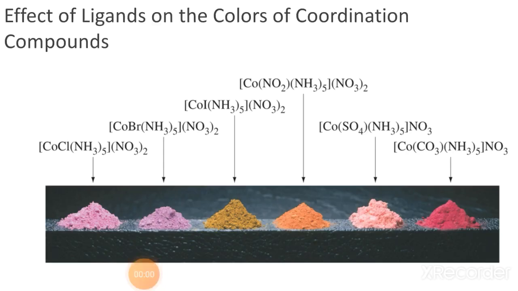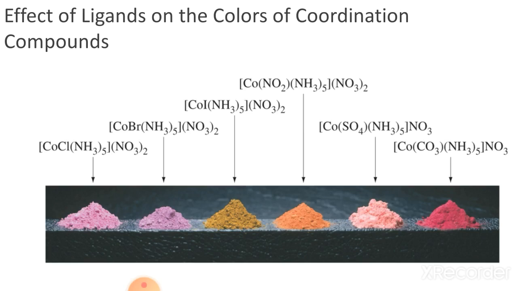So now students, again the effect of ligands on the color of coordination compounds. Look here, coordination compounds are given where only one ligand is replaced, and that's why the color of the compound changes. In the first case, [Co(NH3)5Cl](NO3)2 is given, but in the second case Cl is replaced by Br. Now look at the color, the color has changed.